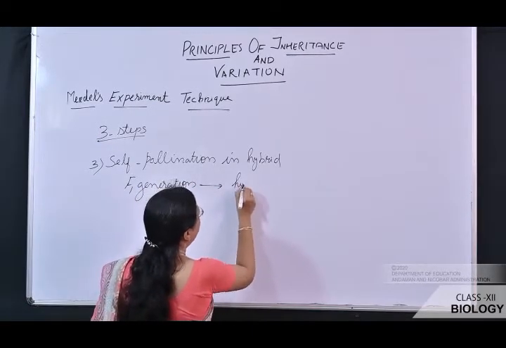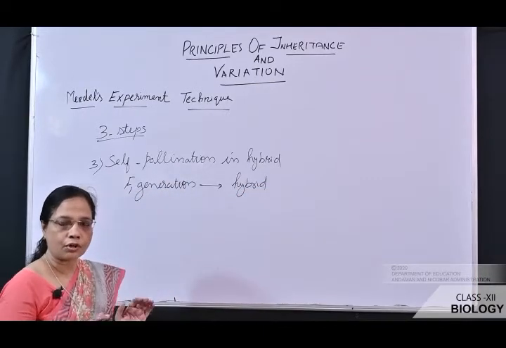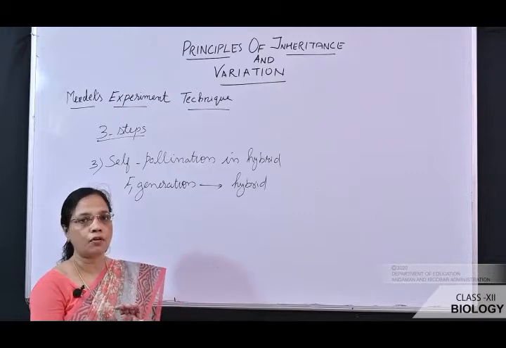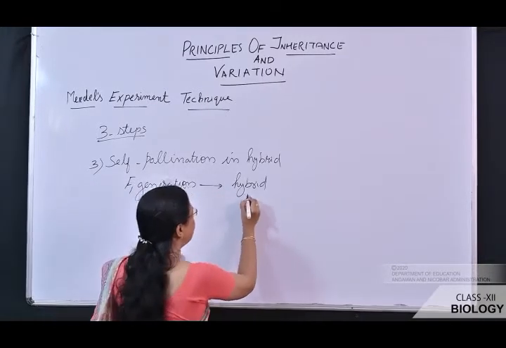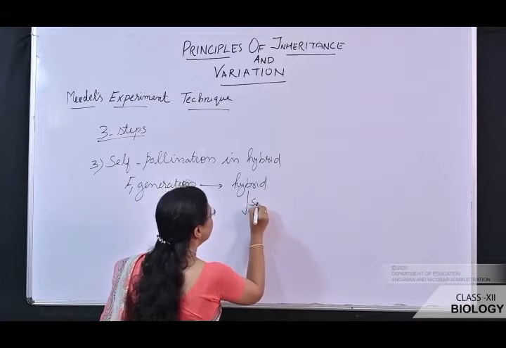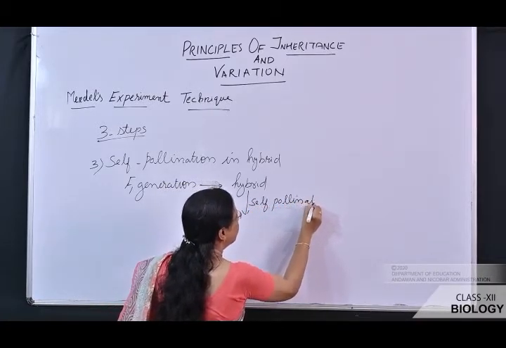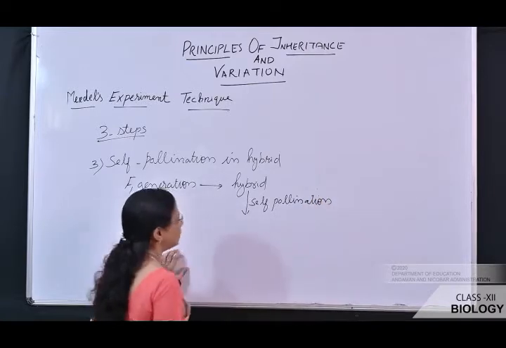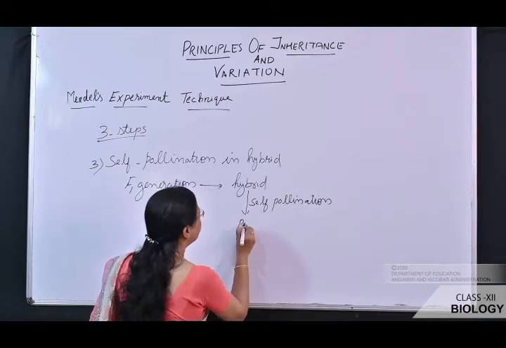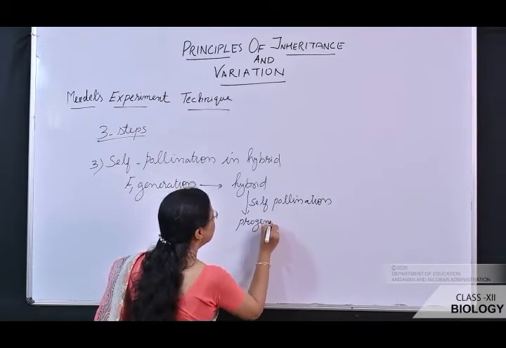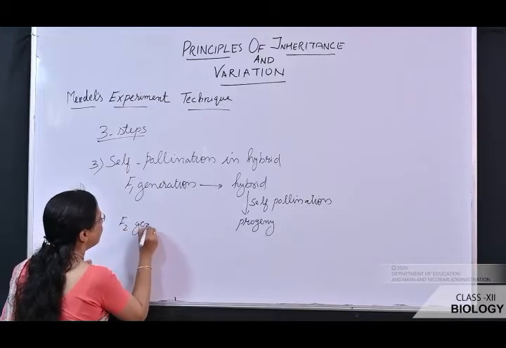Suppose this is the hybrid plant which is obtained by the crossing of two true varieties of parent plant. This hybrid plant is allowed to self-pollinate. After self-pollination, the progeny obtained we consider as F2 generation, that is second filial generation.